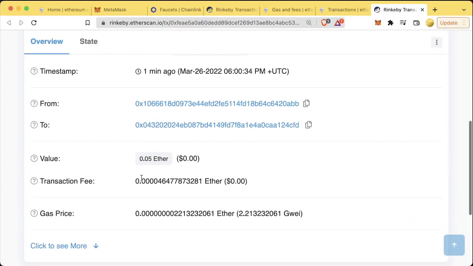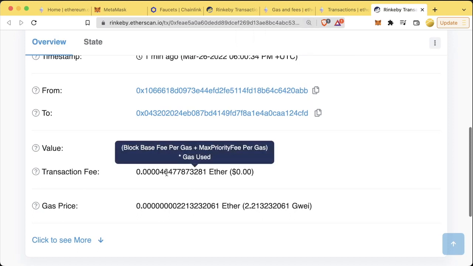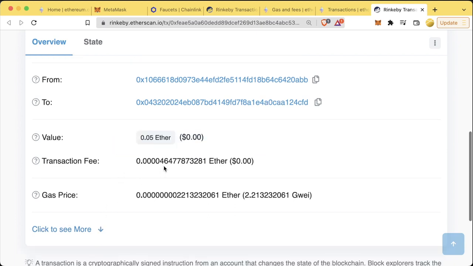So before I was saying, let's just look at this transaction fee bit, which is the cost associated with running this transaction. If I scroll over this on Etherscan, I can see this thing that says block base fee per gas plus max priority fee per gas times the gas used, which might be a little bit confusing here. Let's actually break down what's going on Ethereum with EIP 1559 in place. And again, this is going to be specific to Ethereum, as every blockchain might do it a little bit differently.